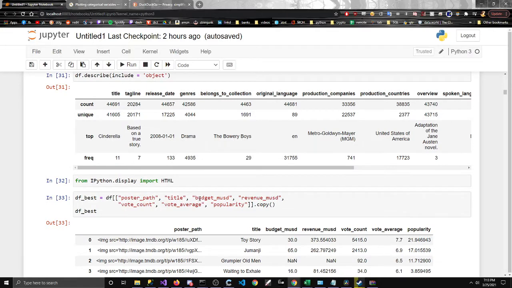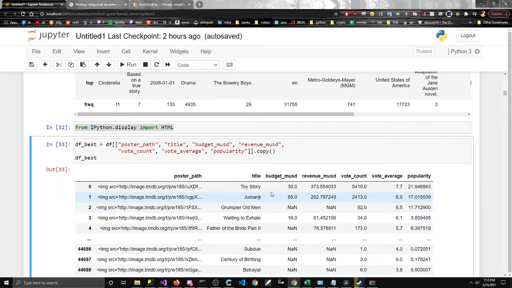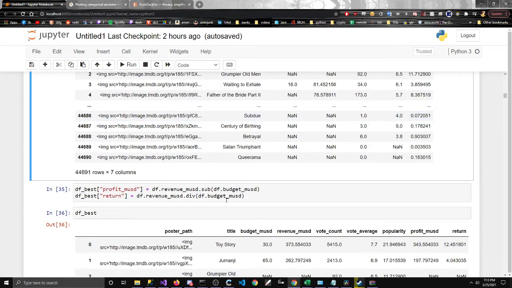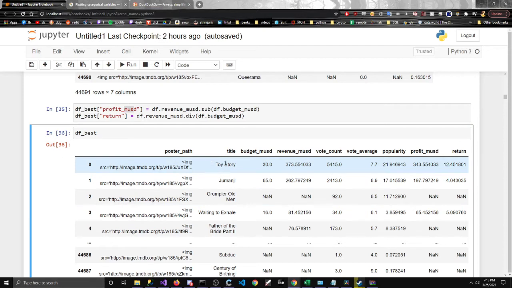Let's take a look at this import for images from HTML, which will come in handy in a minute. Right here, and this is in millions obviously, is the profit for Toy Story: a budget of 30 million, and the revenue is almost 400 million.